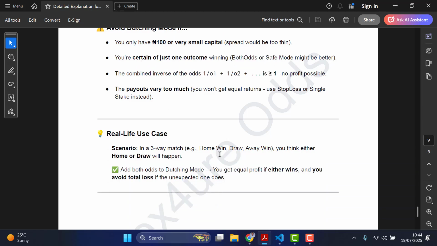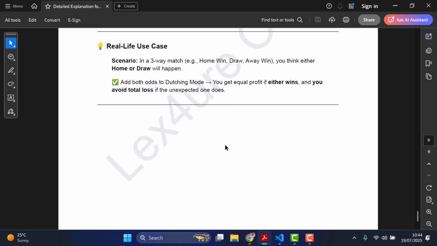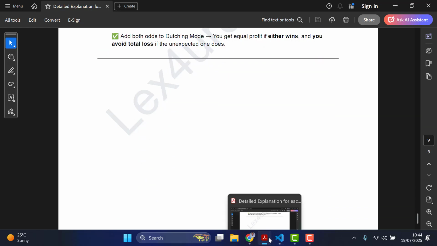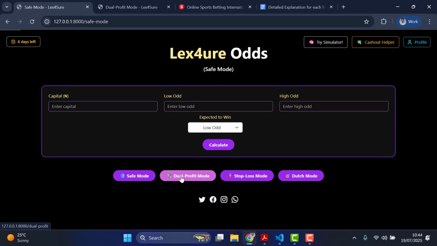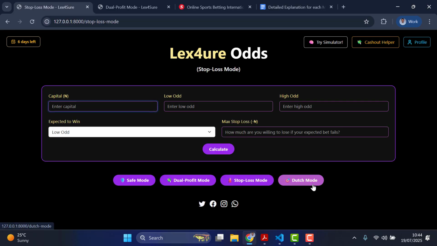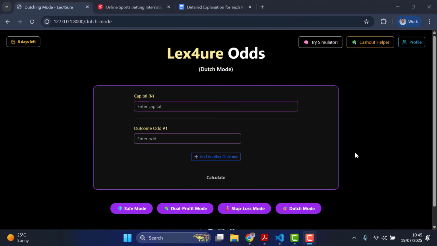So this is just an example of how it works in the worst case scenario, and a summary of the Dutch mode in general. All right, so now we have safe mode, dual mode, stop loss, Dutch mode. Now there could be times when you want to cash out in a game. Majorly, I won't advise you to cash out at all when dealing with most of these modes.